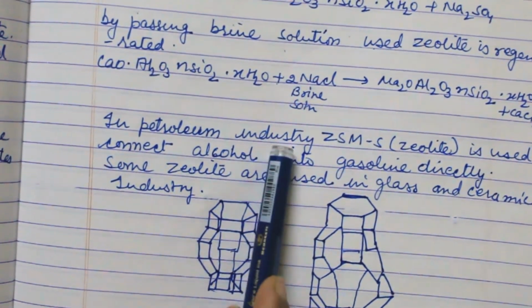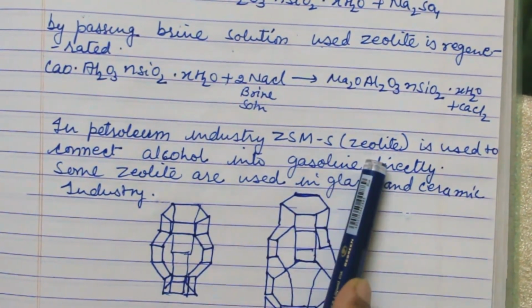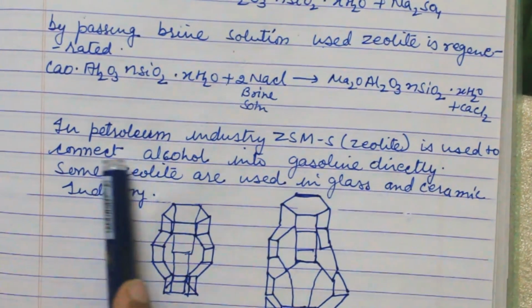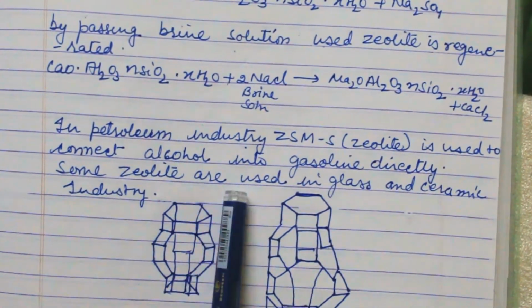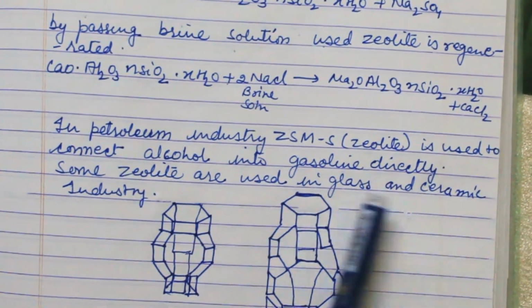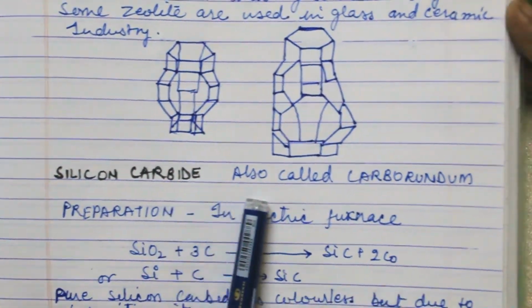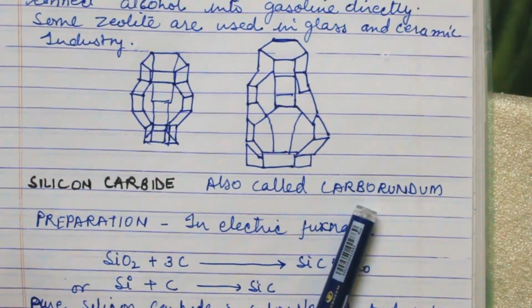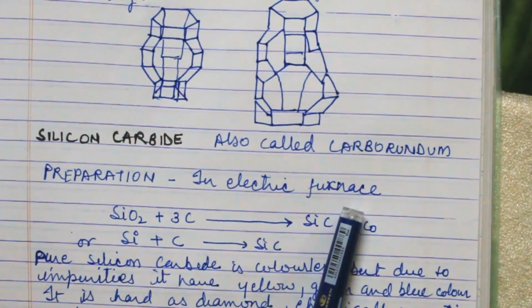In the petroleum industry, ZSM-5, that is zeolite, is used to convert alcohol into gasoline directly. Some zeolites are used in the glass and ceramic industry. This is the structure.